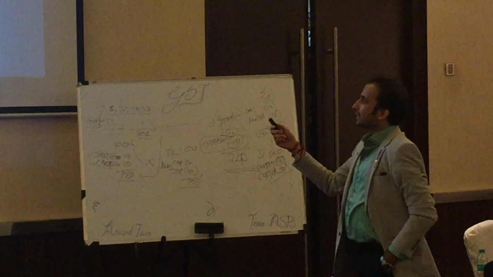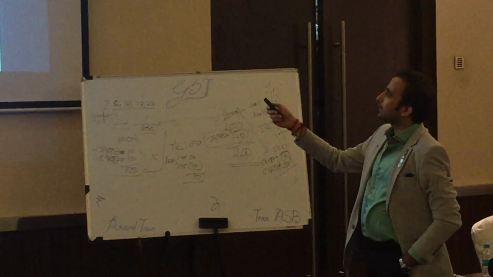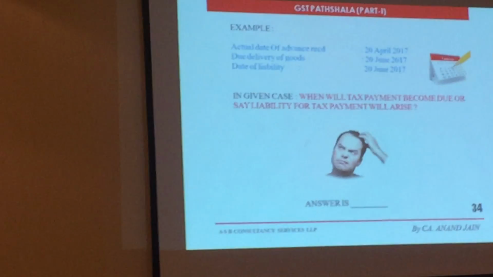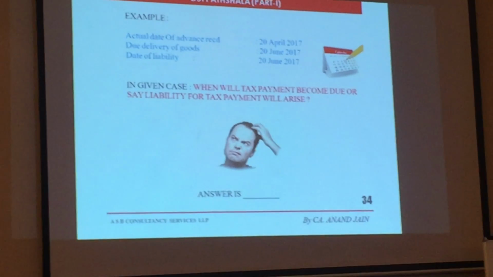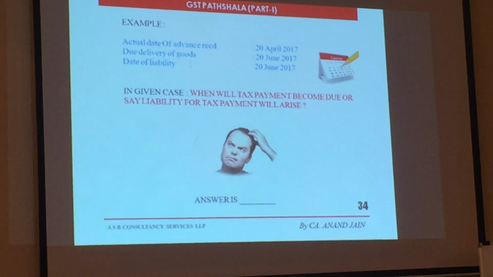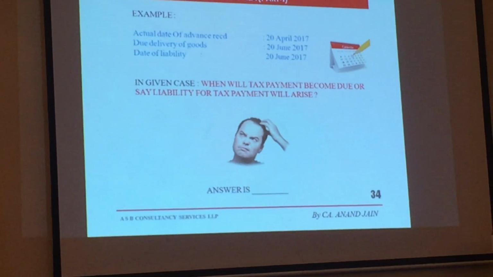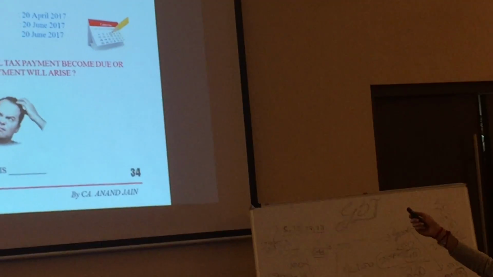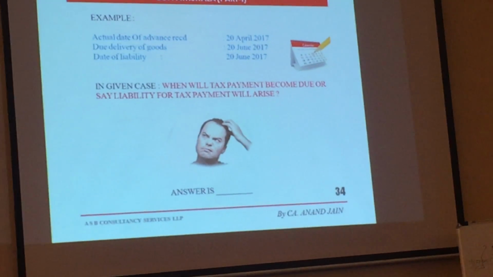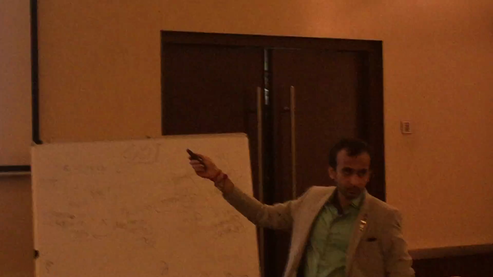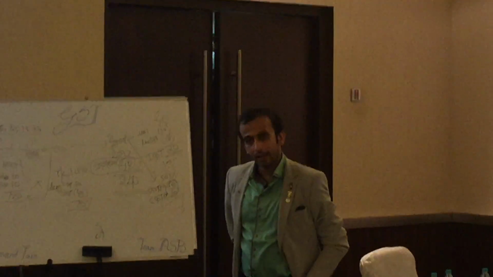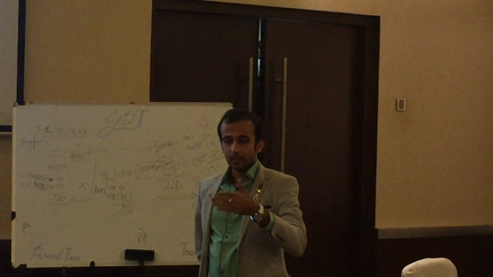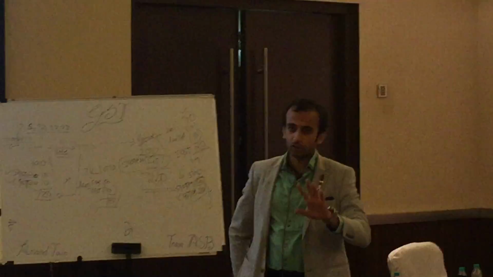So now, this is a quick example. Advance received on 20th April, delivery of goods 20th June. Skip the date of liability. What will be the date of payment of GST? It will be the earlier of the two, so it will be 20th April. So against the advance, the GST applicable will be on the advance amount, obviously, while receiving an advance. Not the invoice amount.